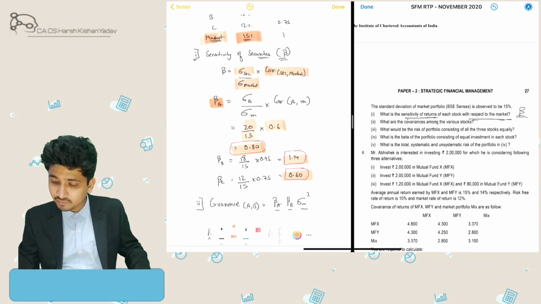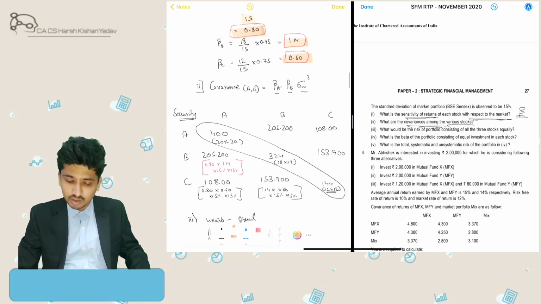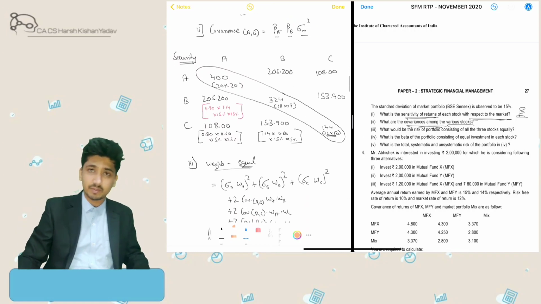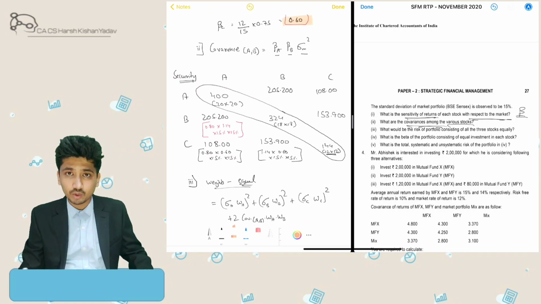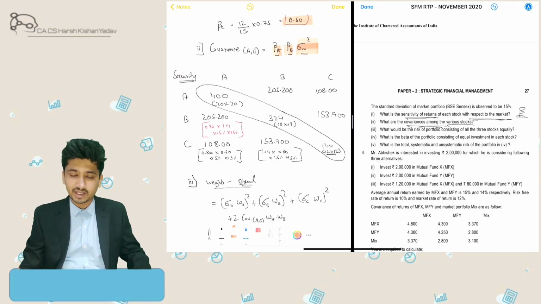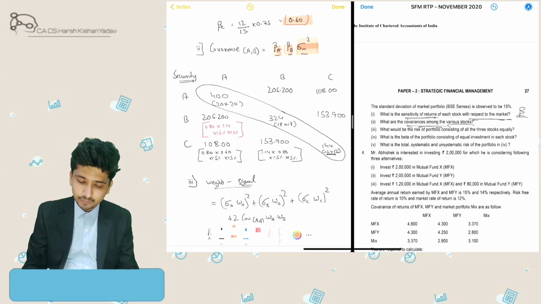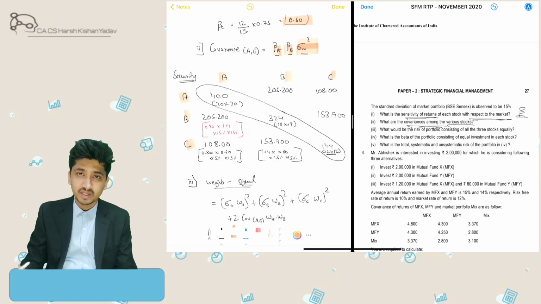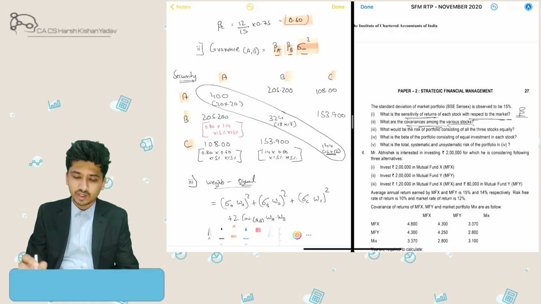Then in the second part, the question is asking what the covariances among various stocks are. So we will have to prepare a covariance matrix. What is the formula for covariance? It is beta of security A into beta of security B multiplied by variance of market. First of all we'll prepare a matrix ABC, where we need to figure out the covariance between each pair of securities.